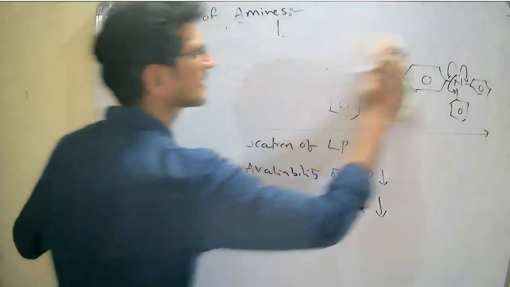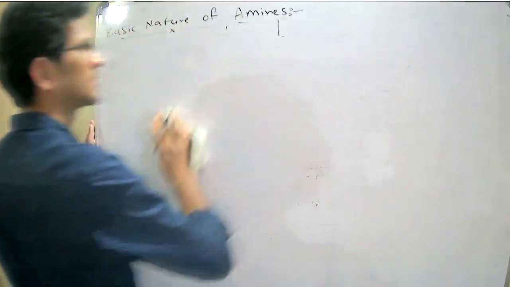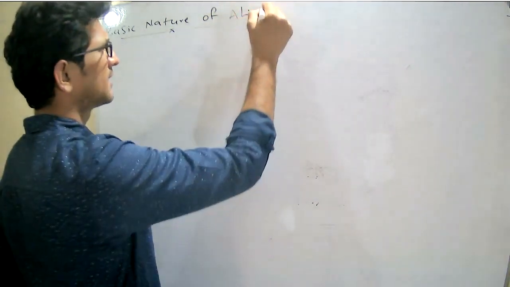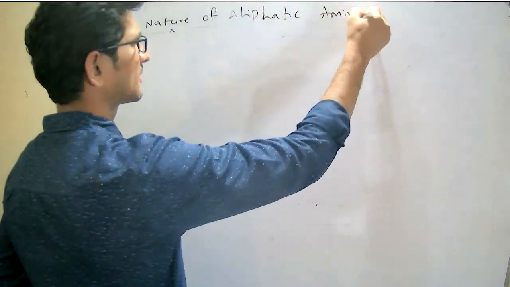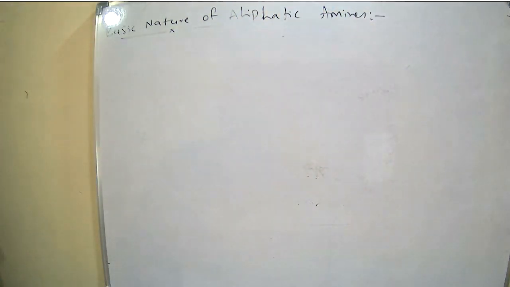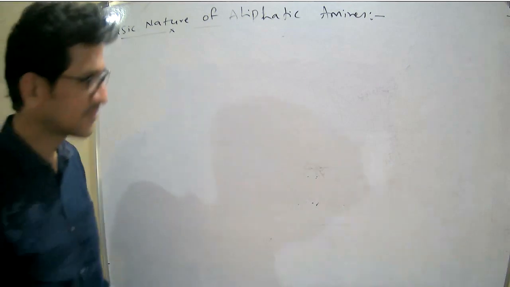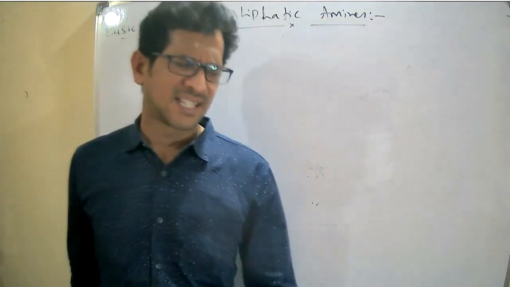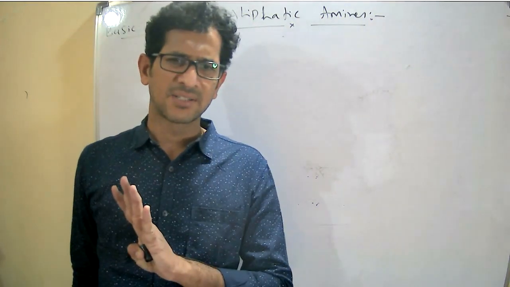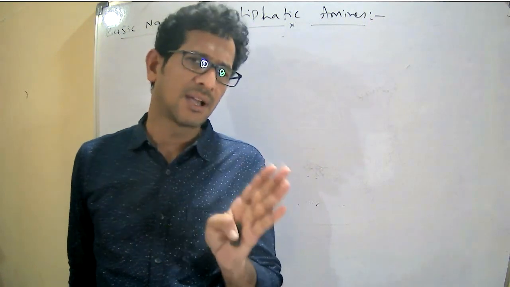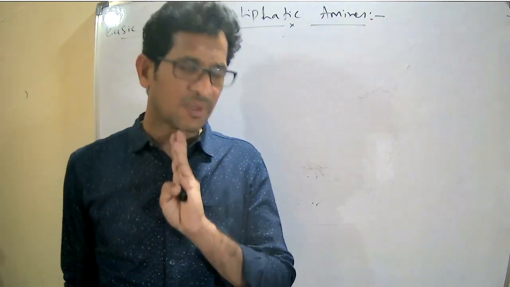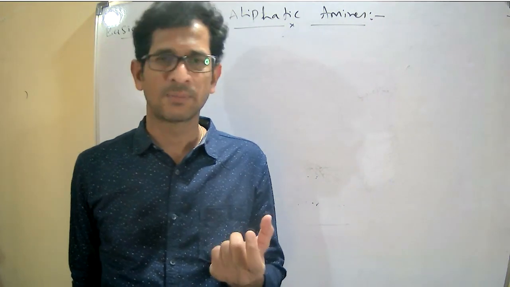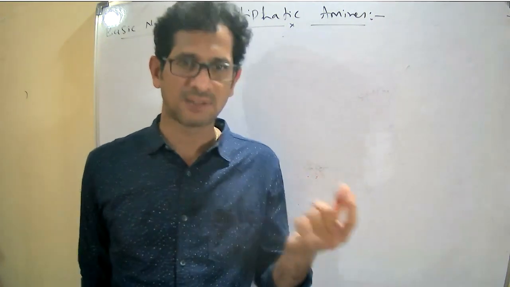Next. Basic nature of aliphatic amines. So here, generally, when we compare aliphatic and aromatic amines, we will discuss the basic nature of the aliphatic amines more, because due to the delocalization in the aromatic ring, the lone pair present on the nitrogen of an aromatic amine is not available.